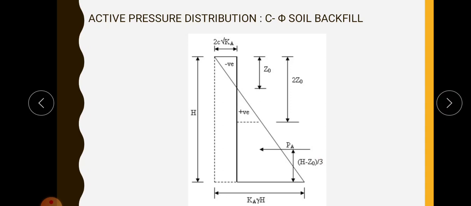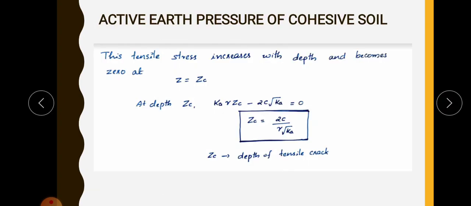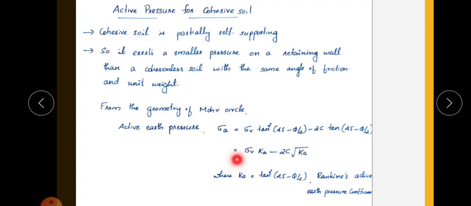So next, the passive pressure distribution. In the case of passive pressure, the only difference is that there is no tensile zone. In the case of active, there is sigma v Ka minus 2c root Ka, because it is reducing, since the retaining wall is moving away from the soil.